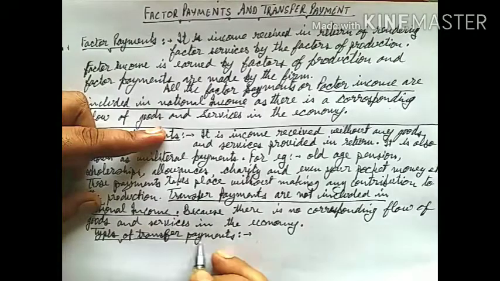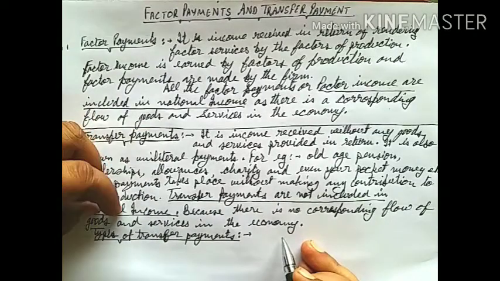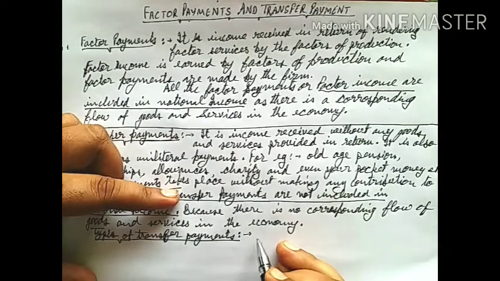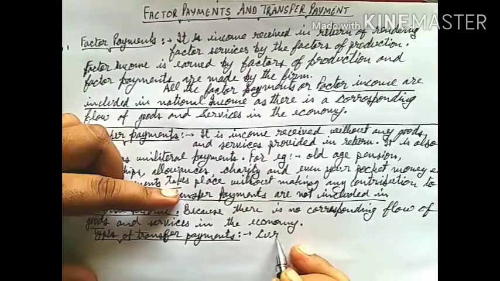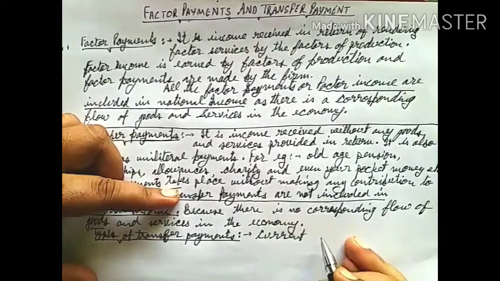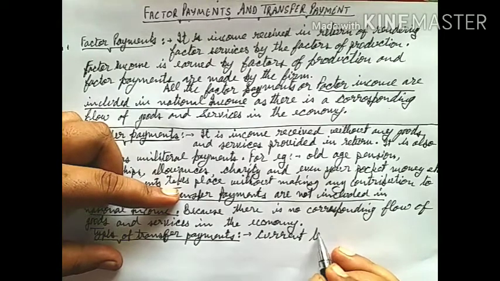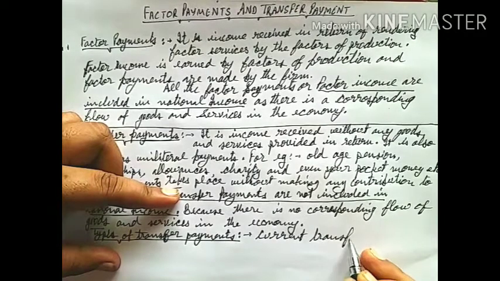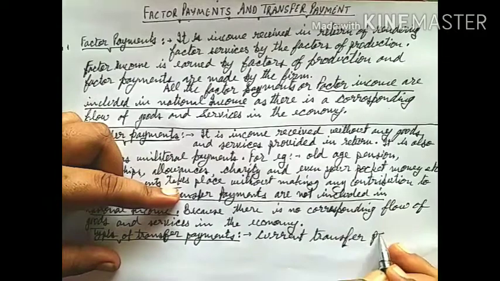There are two types of transfer payments. First one is current transfer payments.